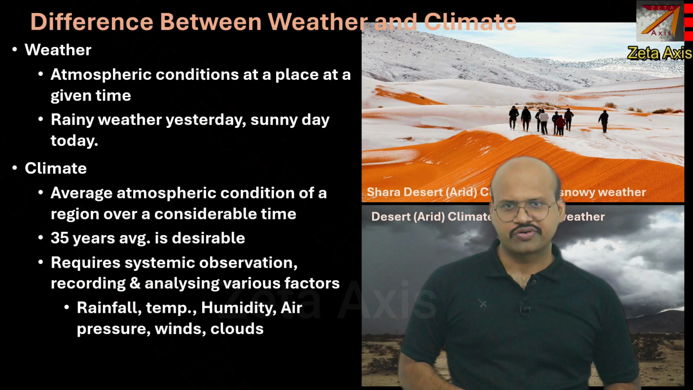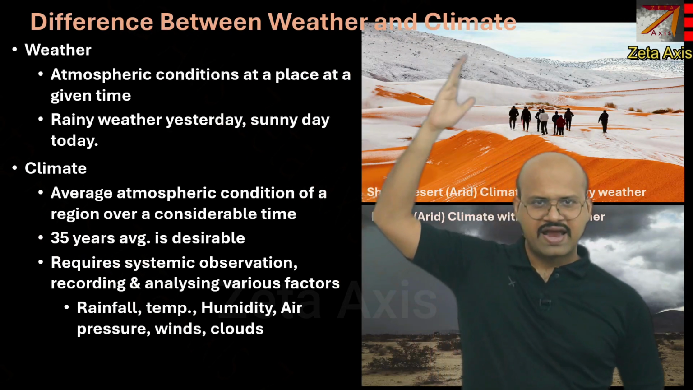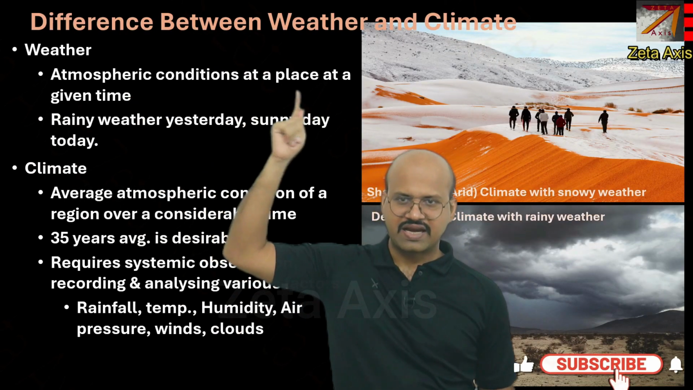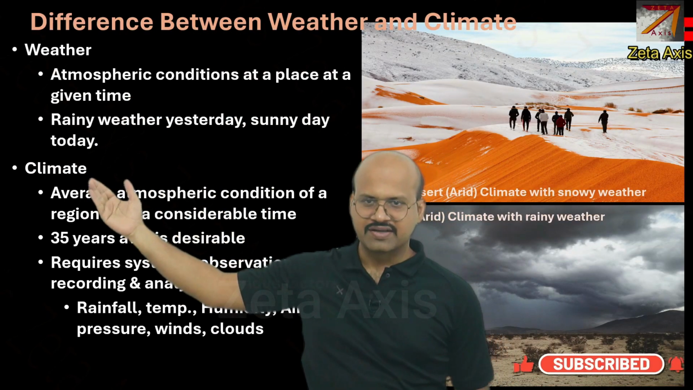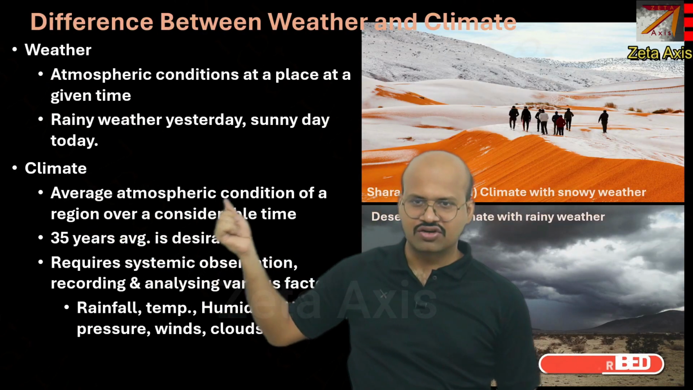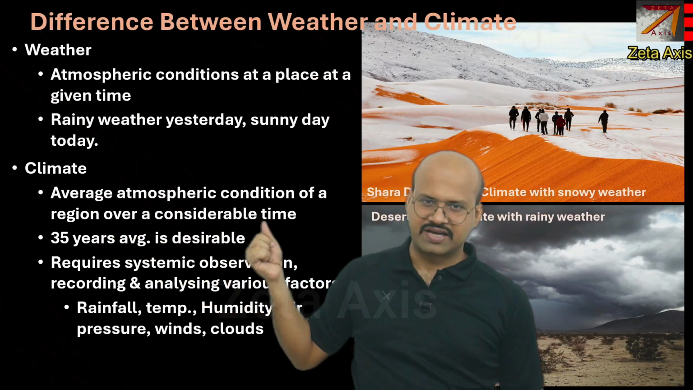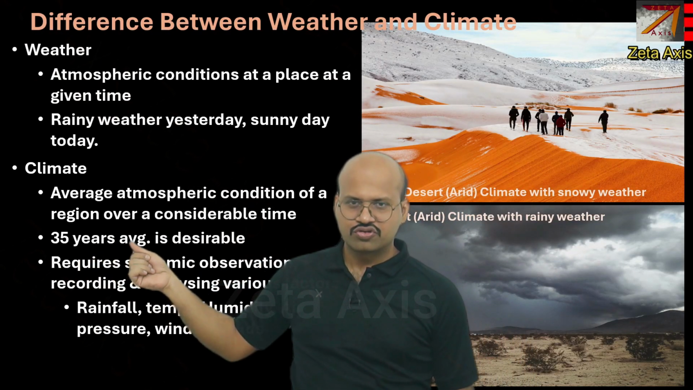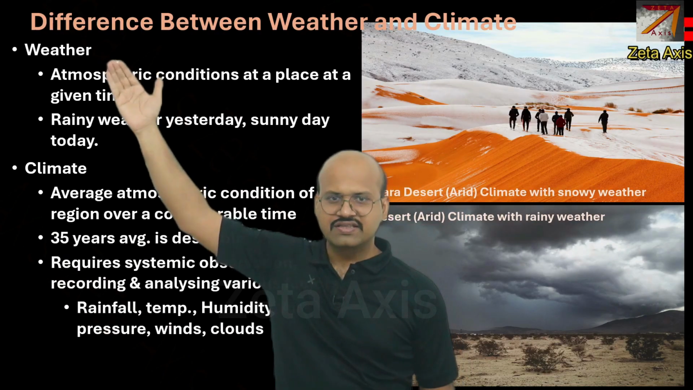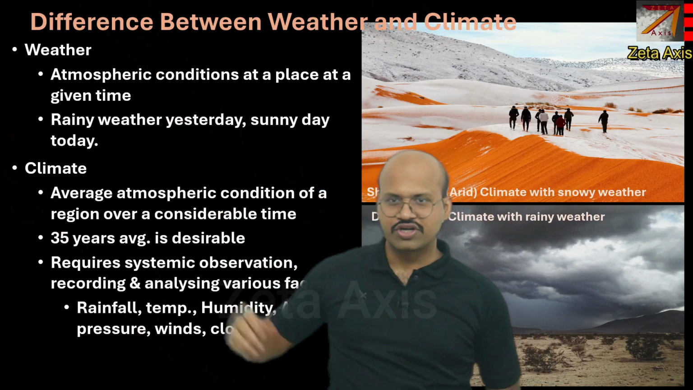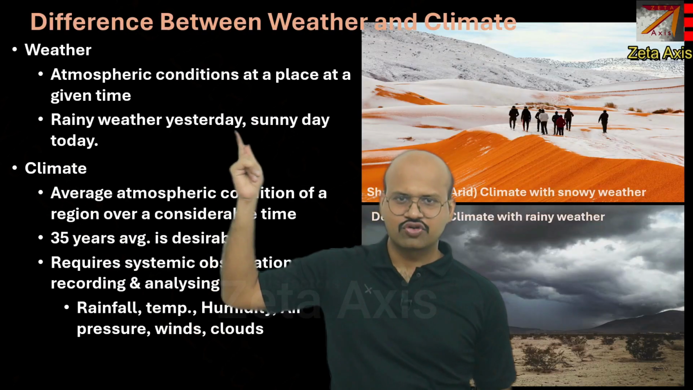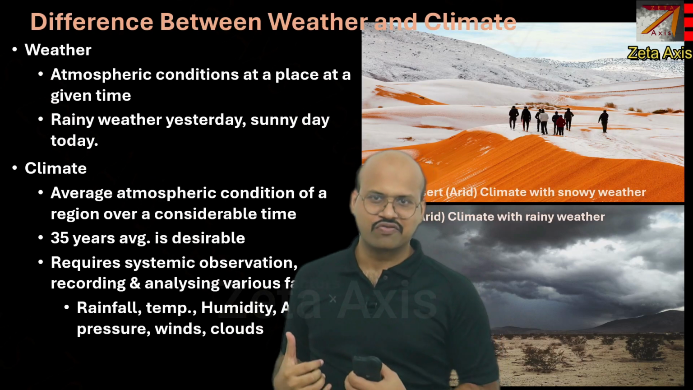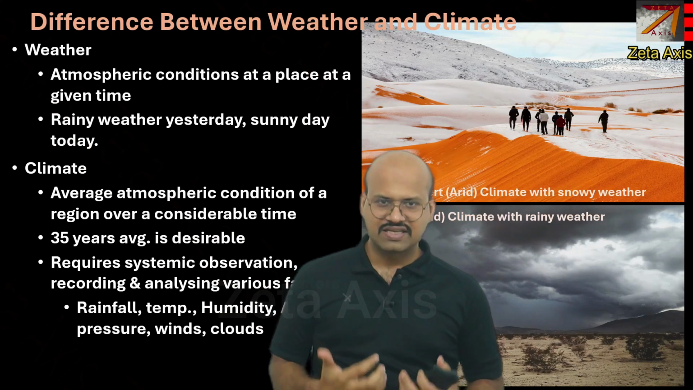So let's first try to understand what is the difference between weather and climate. Weather is atmospheric conditions at a place at a given time, while climate is an average atmospheric condition of a region over a considerable time, and this time should be approximately a 35 year average. So we can see that weather is daily atmospheric condition. So it could be rainy weather yesterday and it could be a sunny day today. So you can say for the same place that yesterday it was rainy weather and today it is sunny weather.